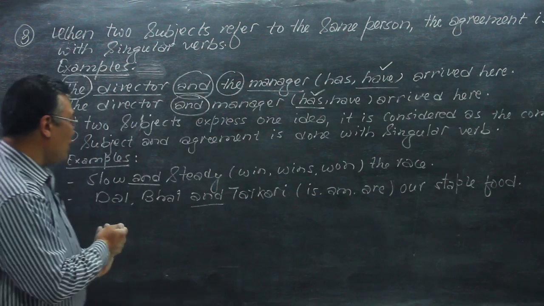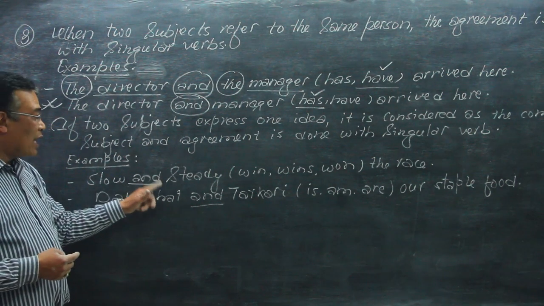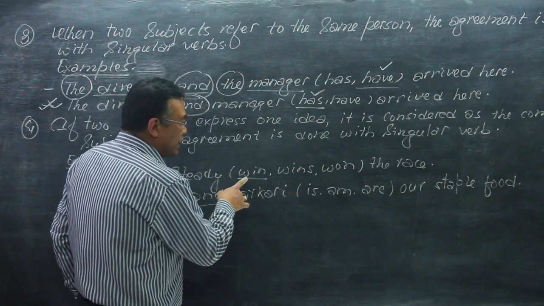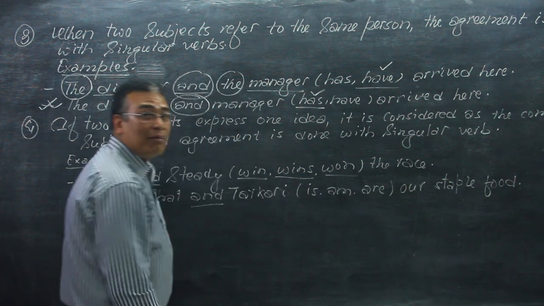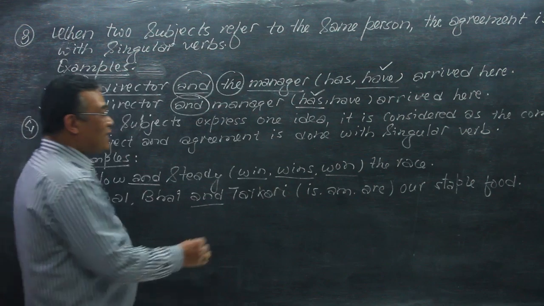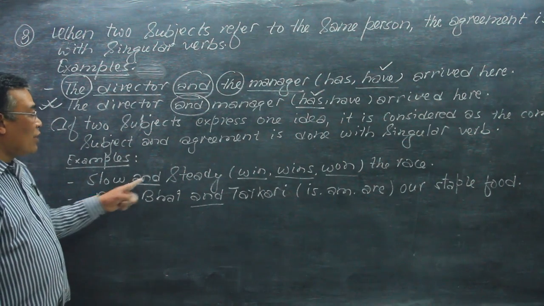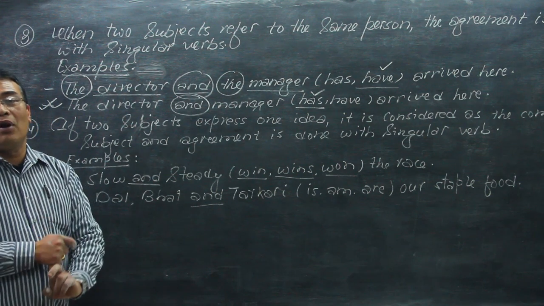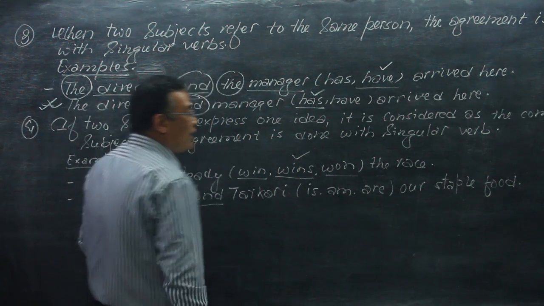Now which is the correct here? Slow and steady expresses one idea, so this is singular. Which is the singular verb? "Win" is V1, and is it singular? No, it is plural. "Wins" is singular, and "won" is the past form, and it can be used for both singular and plural. But which is correct here, win or won? Slow and steady wins the race is a proverb. So in a proverb, simple present tense is used. That's why "wins" is correct here, not "won".